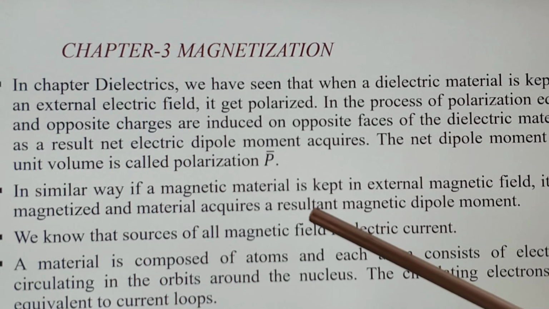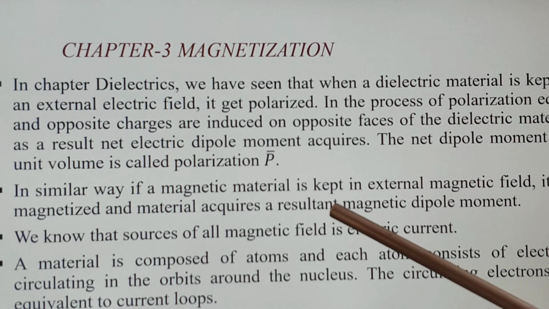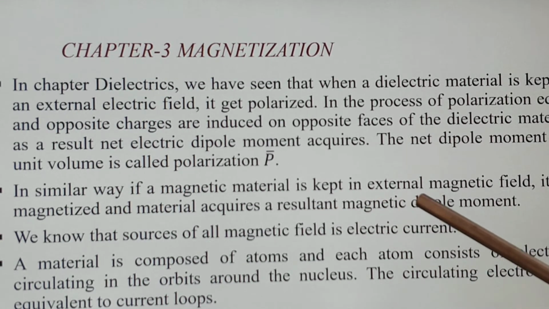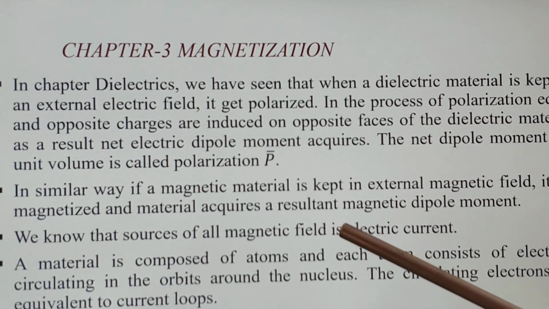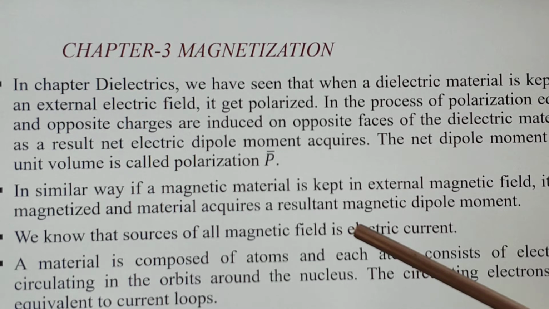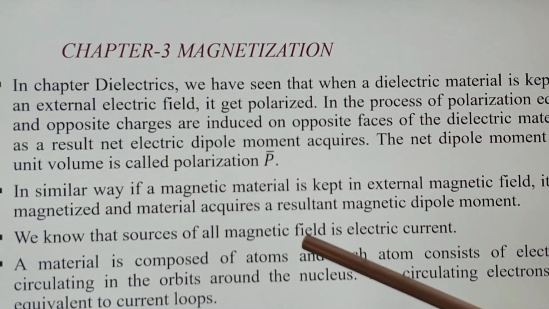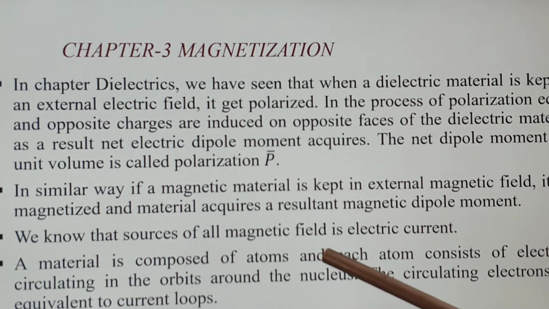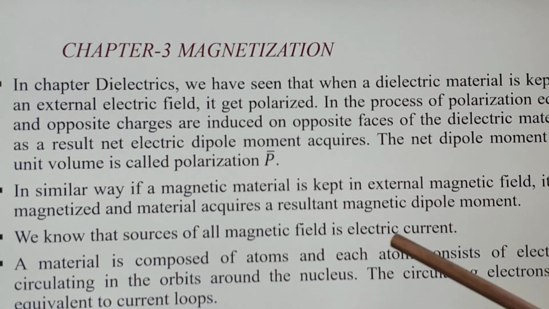The net dipole moment per unit volume is called polarization, and it is a vector quantity. In a similar way, if a magnetic material is kept in an external magnetic field, it gets magnetized and the material acquires a resultant magnetic dipole moment. We know that the source of all magnetic fields is electric current.